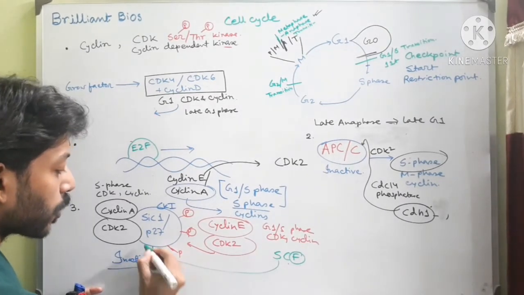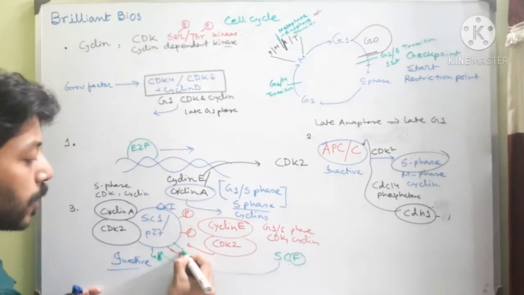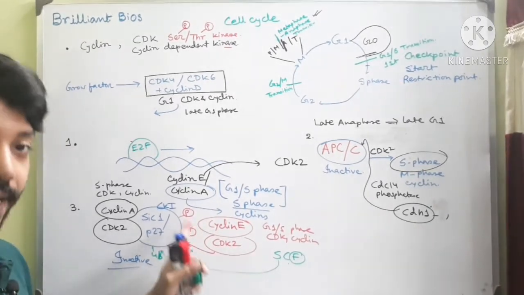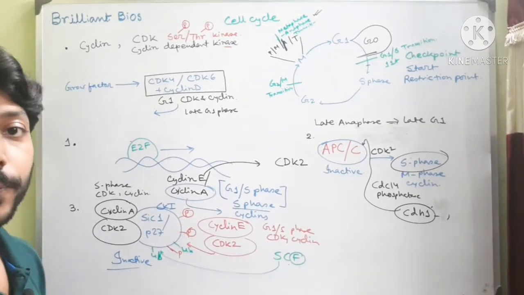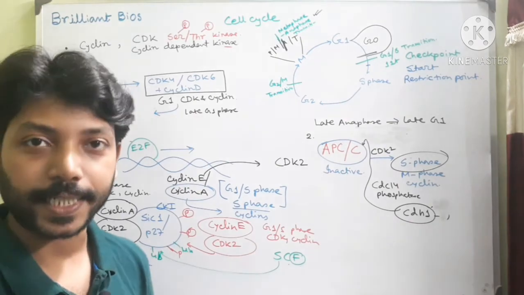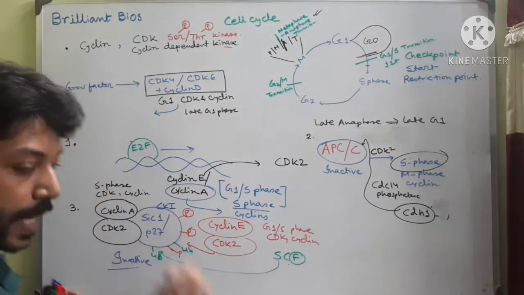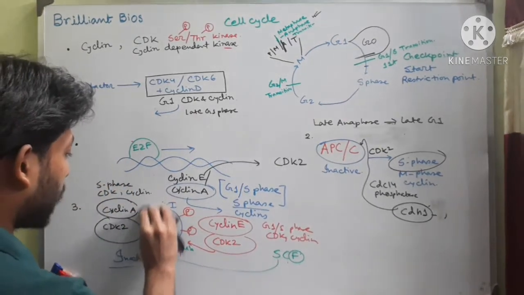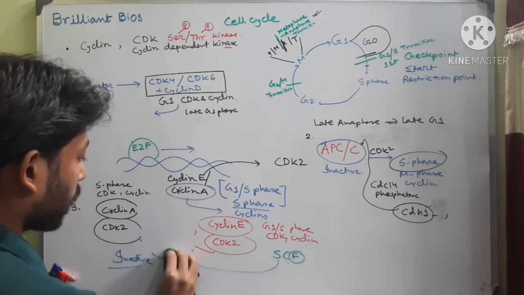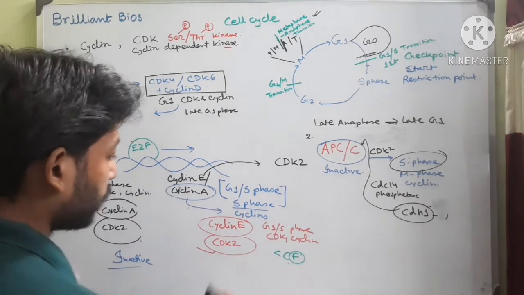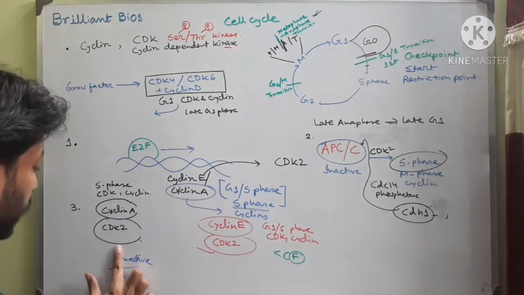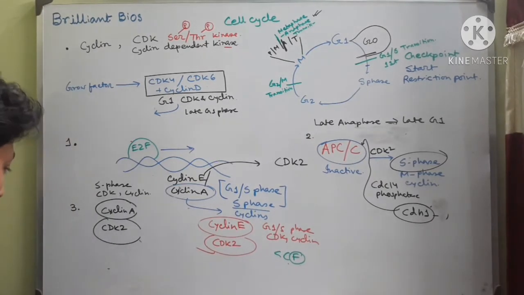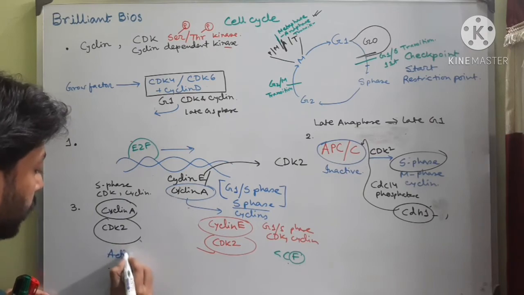So this protein can be attached with ubiquitin. When ubiquitin is attached with this protein, it goes through a process called proteasomal degradation, and when these proteins are degraded, there is no inhibitor, then it becomes active, then the S-phase CDK and cyclin becomes active.